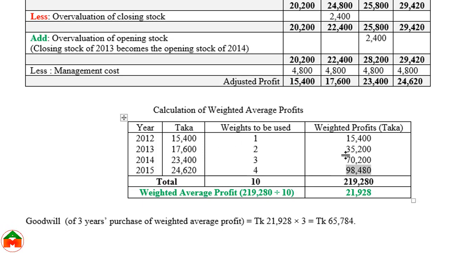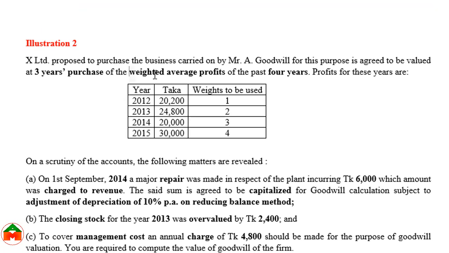After applying the weights, the total amount is 2,19,280. This is the total weighted profit, but we need the weighted average profit. So to get the average profit, we need to divide by the total of the weights. Here the total weight is 10. This amount will be divided by 10 to get the weighted average profit. The weighted average profit is 21,928.